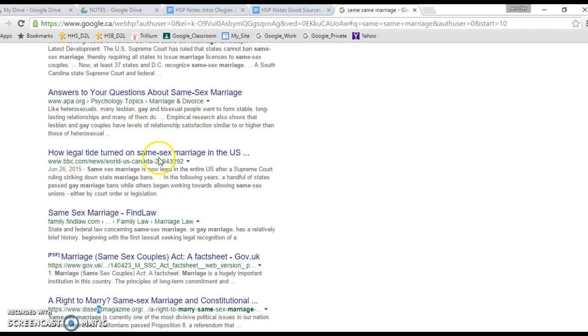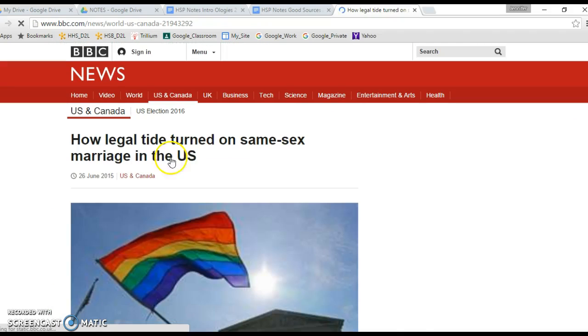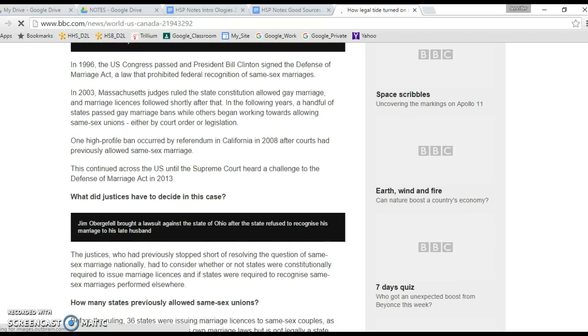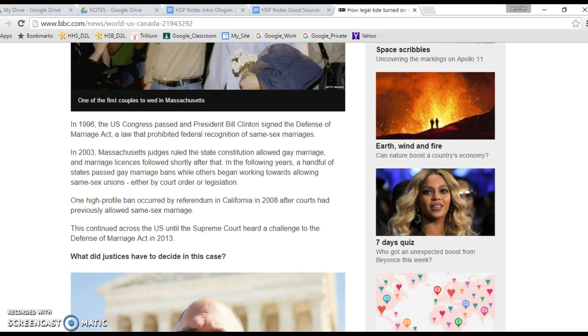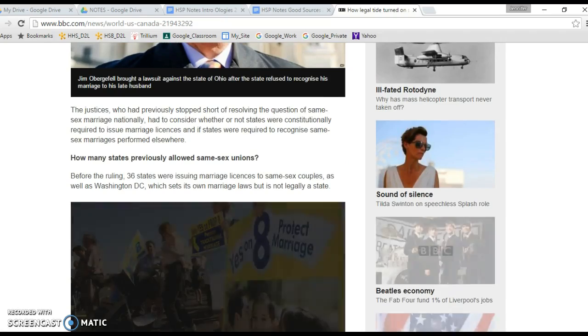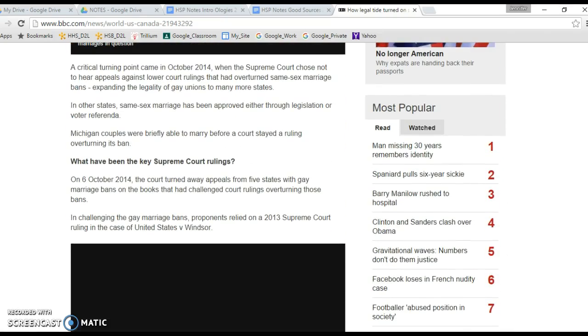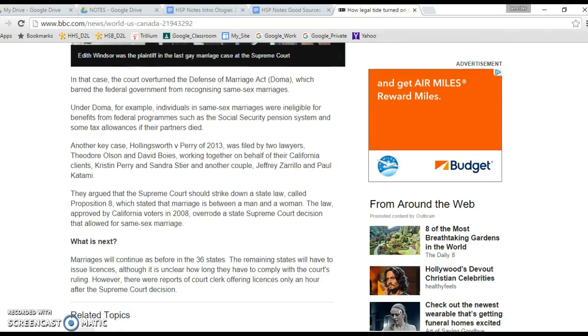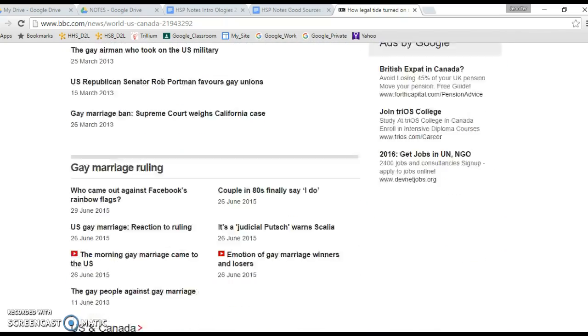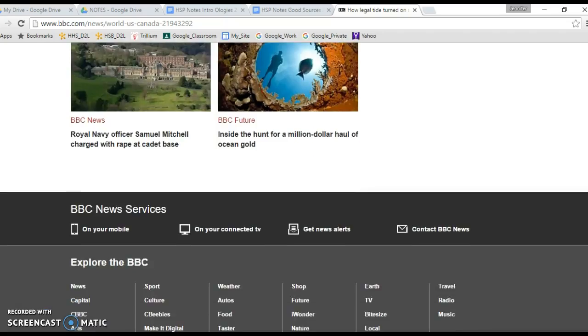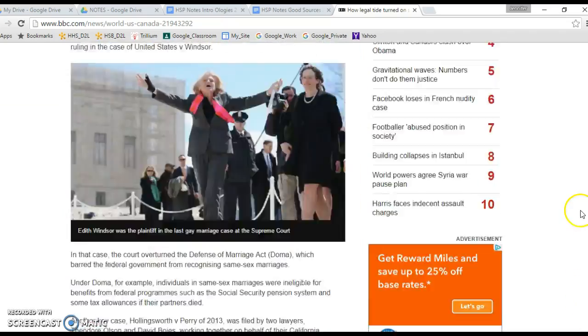If we go here to the BBC, now it depends on what they're writing about. So this is sort of a chronology, it looks like, of how same-sex marriage became legalized.